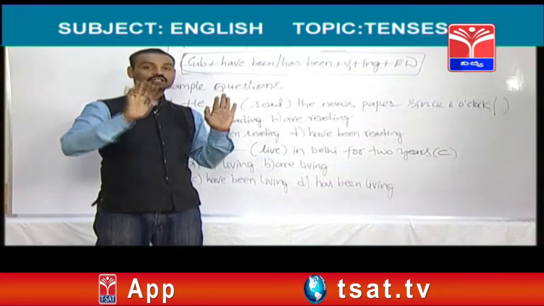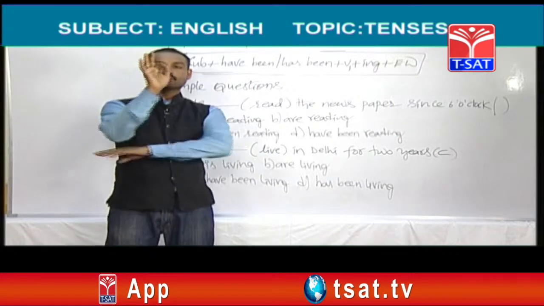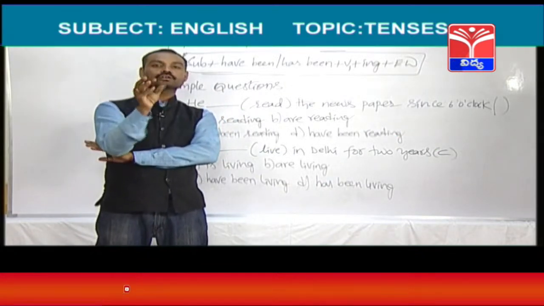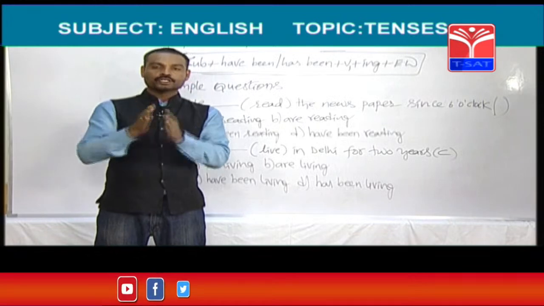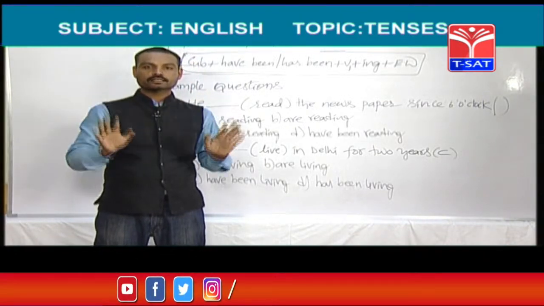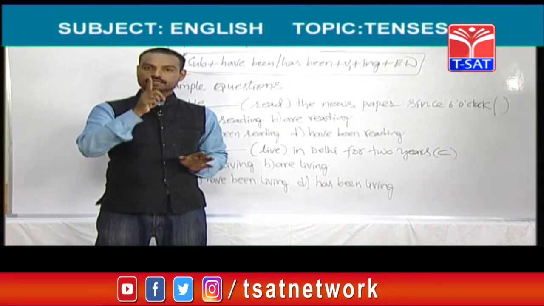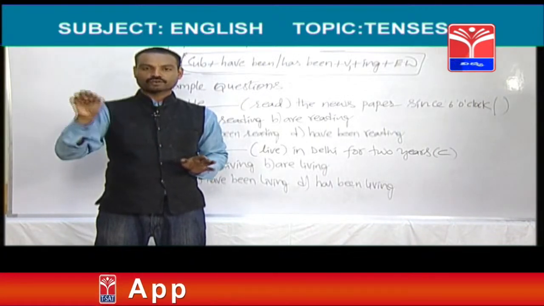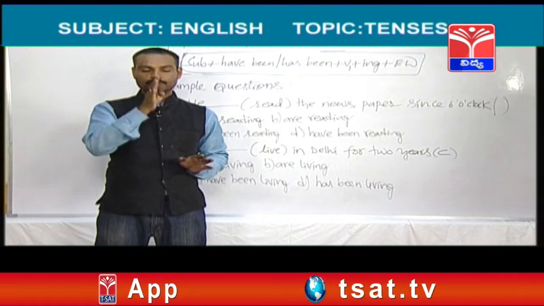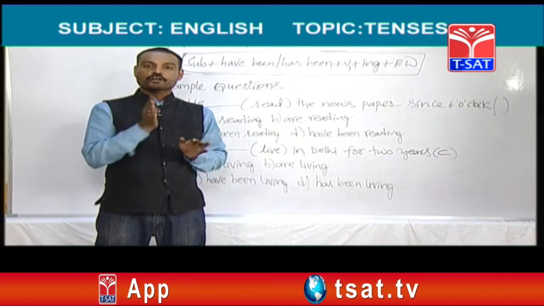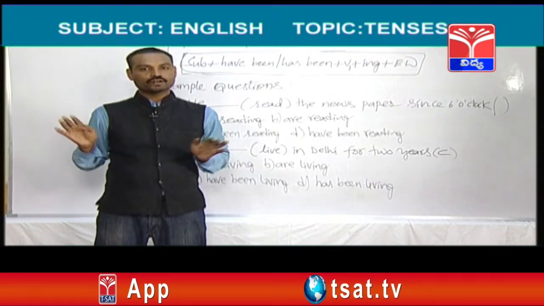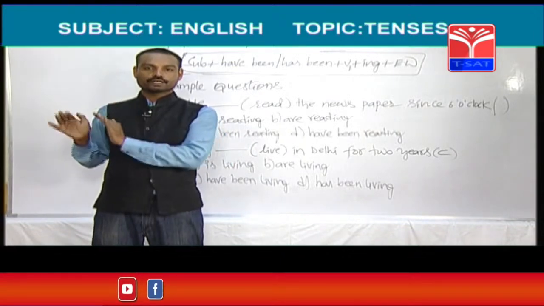I am going to repeat all the tenses once again, and I am also going to give you the introduction to the tenses again. In English, there are mainly 3 tenses: present tense, past tense and future tense. Each tense is divided into 4 forms. Present tense is divided into 4 forms, past tense into 4 forms, and future tense also into 4 forms. Altogether, there are 12 tenses in English.